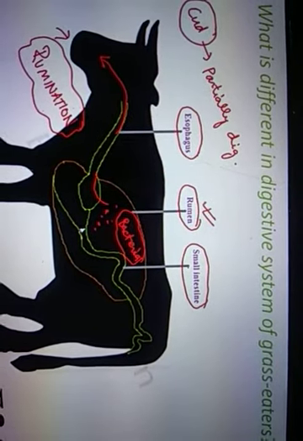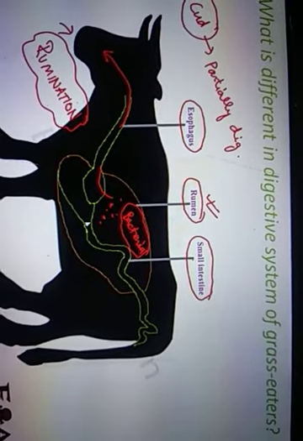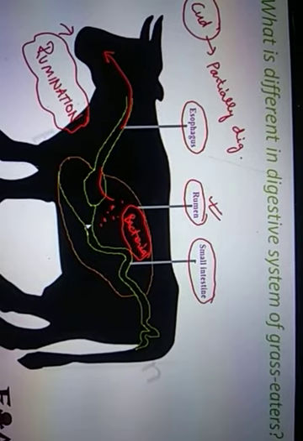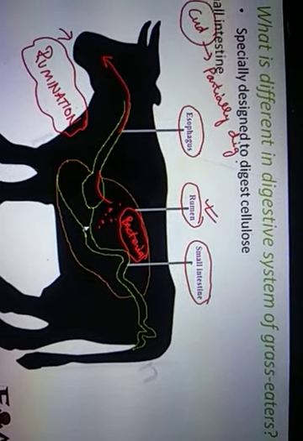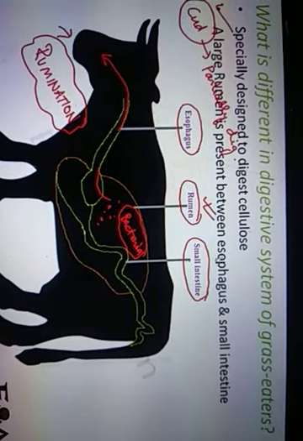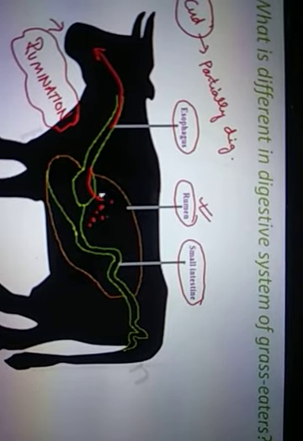So this is how the digestive system of grass eaters works. The digestive system of grass eaters is different from that of human beings. They are specially designed to digest cellulose. They have a large rumen present between the esophagus and small intestine. So this is all about the grass-eating animals, and this is all about chapter number 2, nutrition in animals. And I hope you all understand this chapter.